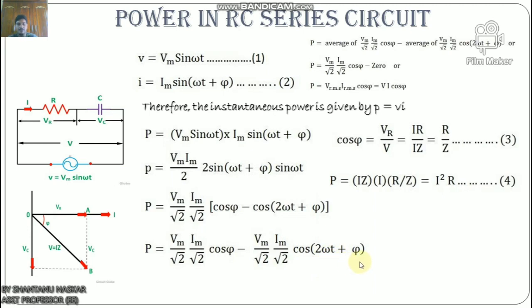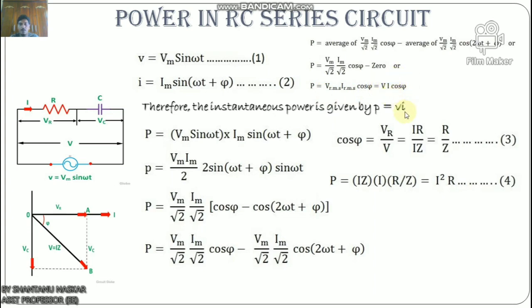So the average power consumed in the circuit over a complete cycle is given by the average of the first term minus the average of the second term, or P equals Vm by root 2 Im by root 2 cos phi minus 0.